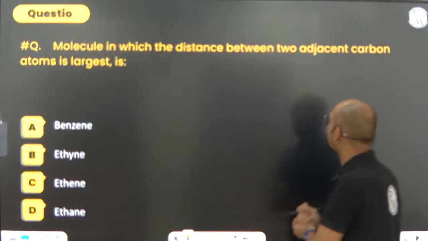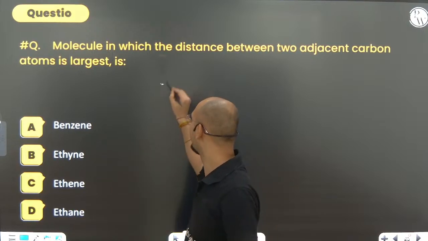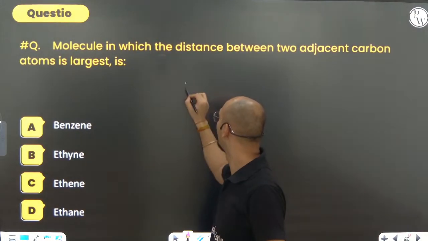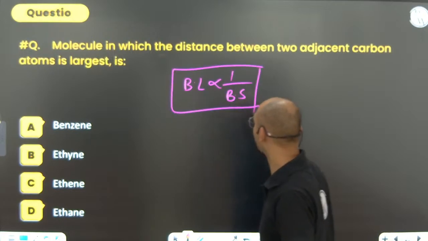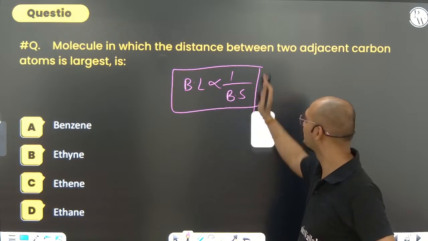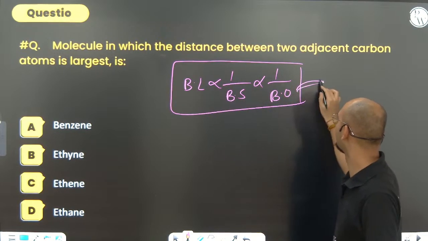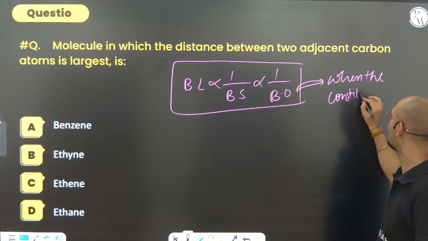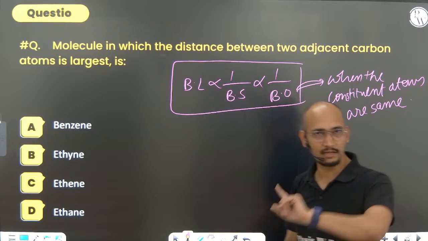Molecule in which the distance between the two adjacent carbon atoms is largest. Let's see. Always remember, I'm directly writing a few things. Bond length is inversely proportional to bond strength. The more the bond strength, the lesser the bond length. And one more thing, it is inversely proportional to bond order. But one more thing, when the constituent atoms are the same. Don't compare where the atoms are different. No, never ever make it.